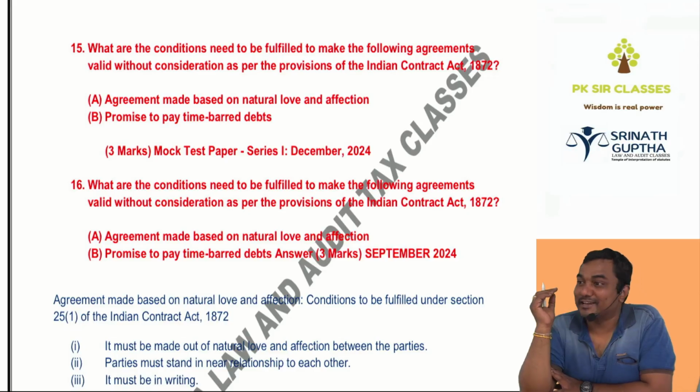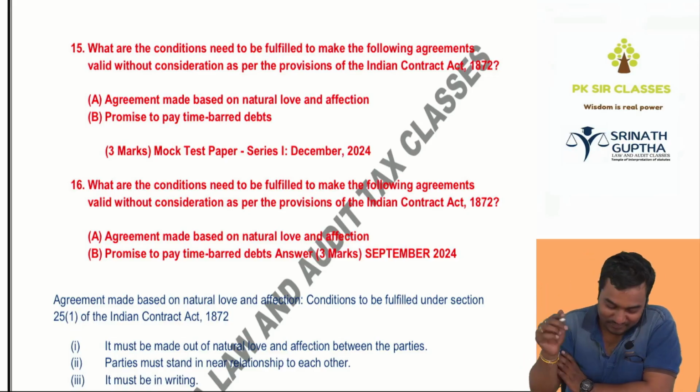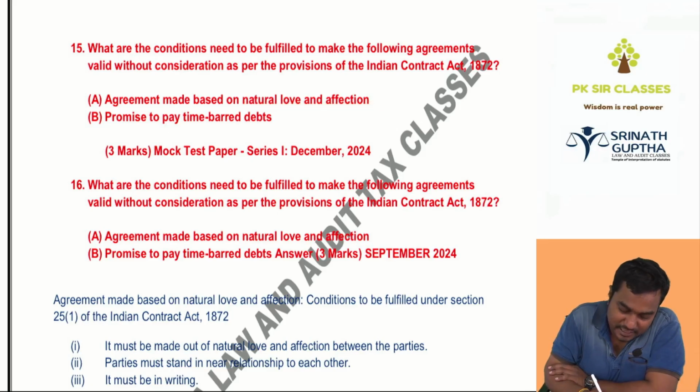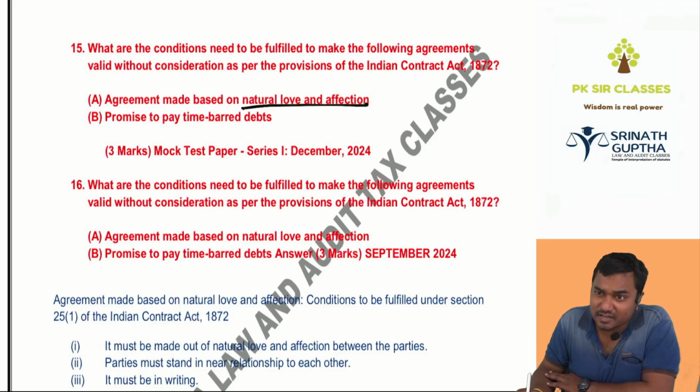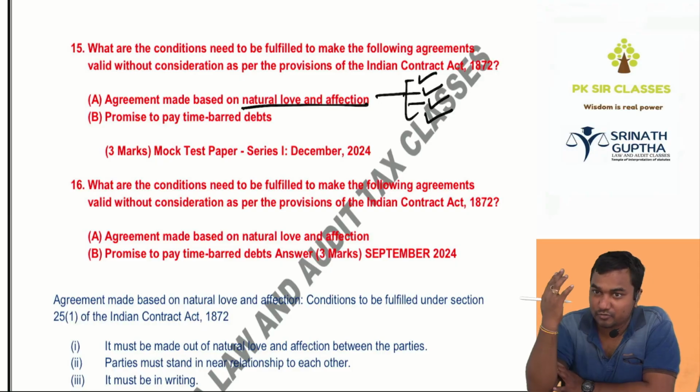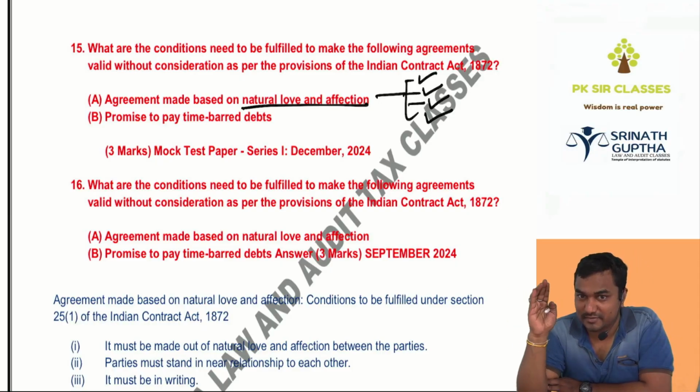What is the next question? What are the conditions to be fulfilled to make the following agreements valid without consideration as per the provisions of the Indian Contract Act 1872? Agreement made based on natural love and affection. Is consideration required? No. 4 conditions. It must be in writing. Second, it must be registered. There must be natural love and affection. Fourth, there must be a relationship. If these 4 conditions are satisfied, even without consideration, there is a valid contract.